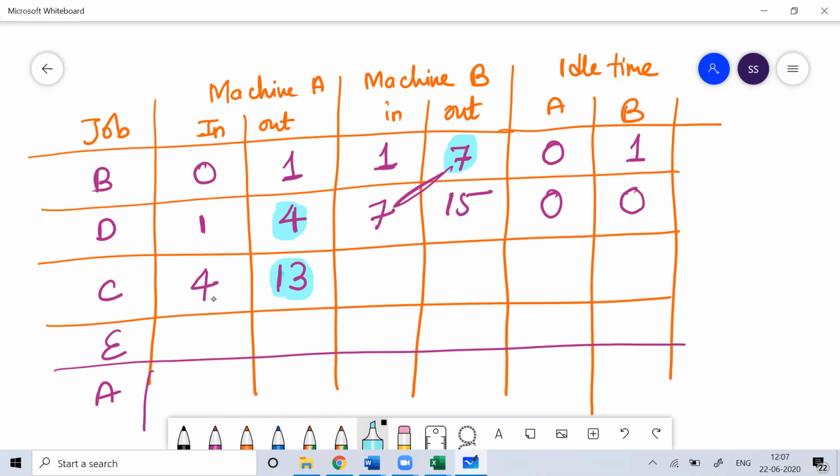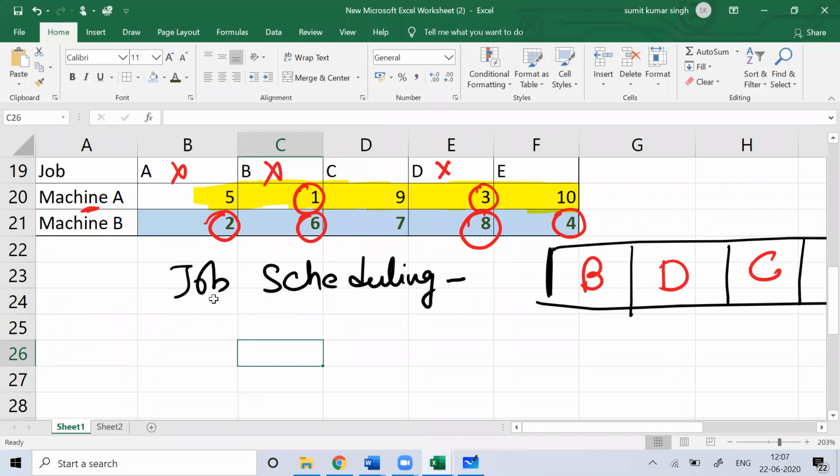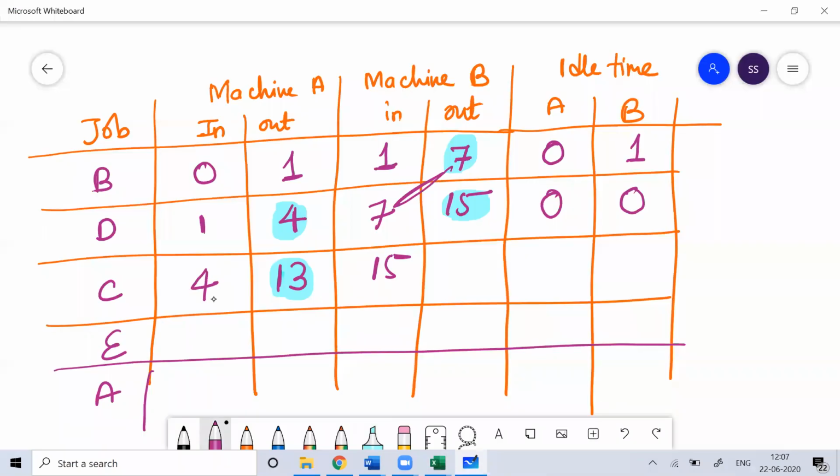But it cannot start the work on machine B, because on machine B the work D is still happening. So it can only start after 15 hours, because after 15 hours only job D will get over. Now D on machine B takes how many hours? It takes 8 hours. So it will start after 15 and take 8 hours. So 8 hours means 23. It will get over after 23 hours. And this is starting after 13 hours.